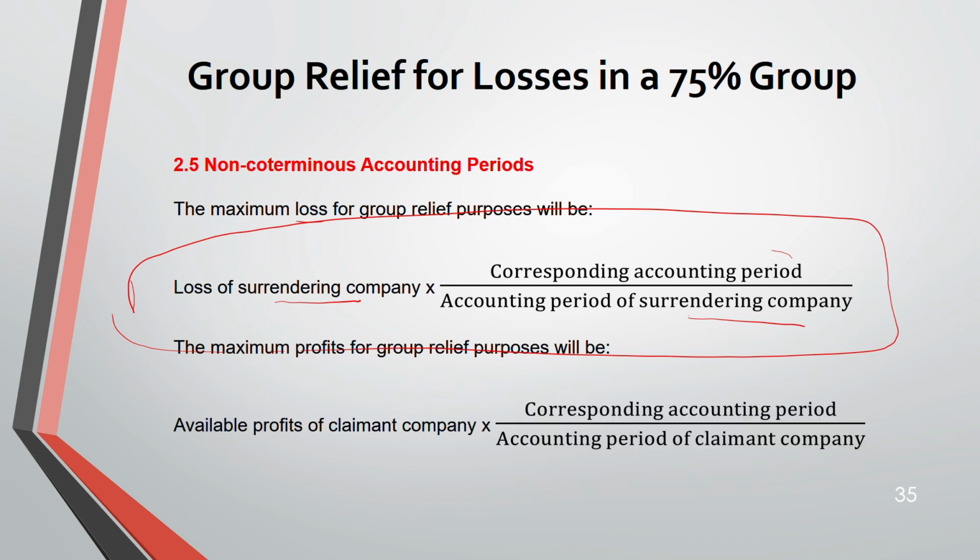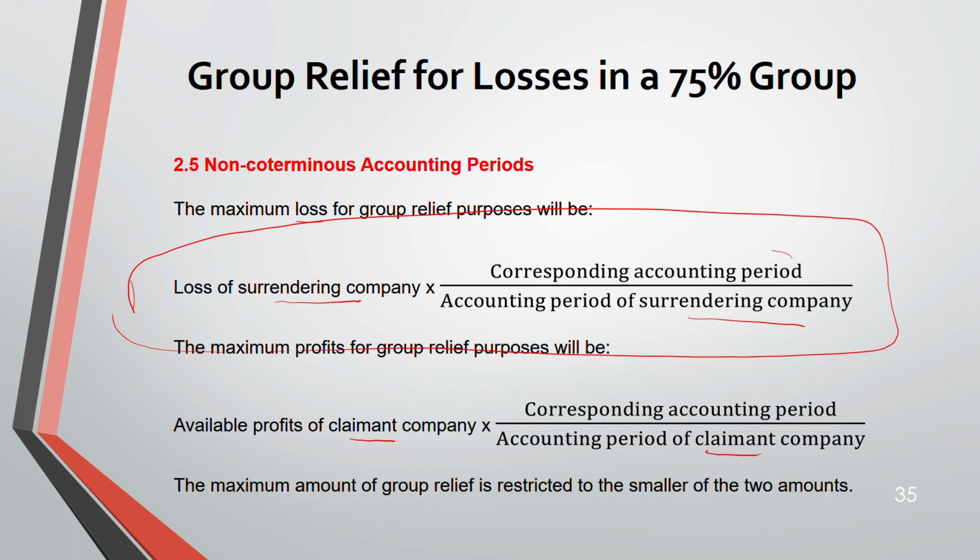So now we are moving to the claimant company. The maximum profit for group relief purposes will be the profit of the claimant company into corresponding accounting period divided by accounting period of the claimant company. Now, the maximum amount of group relief is restricted to the smaller of these two amounts. This is A, let me call this B. Whichever is smaller, that is your group relief: profit of the claimant company or the surrendering company's loss.